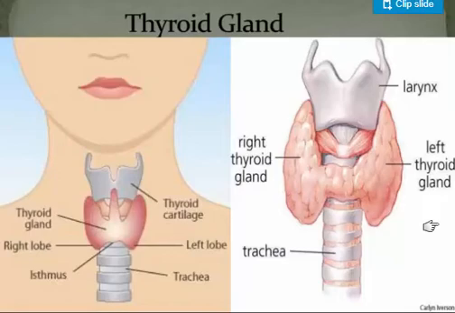And it's really important, because a problem with the thyroid gland can cause a slowing of the metabolism. That means that even when you eat very little, your body stores all the food and you gain more weight. And an overproduction of the thyroid hormones means burning more food and making people who eat even large amounts of food very thin. So the thyroid gland is really important, and is controlling many functions in the body.